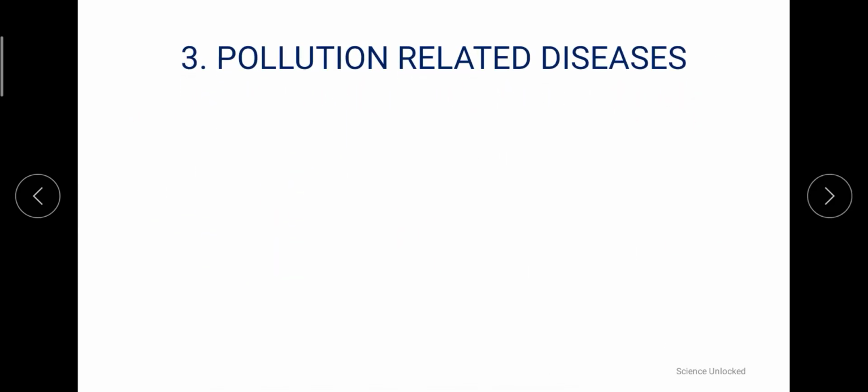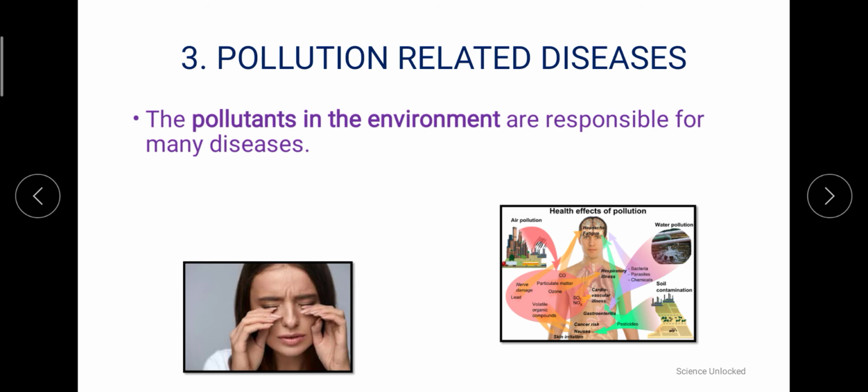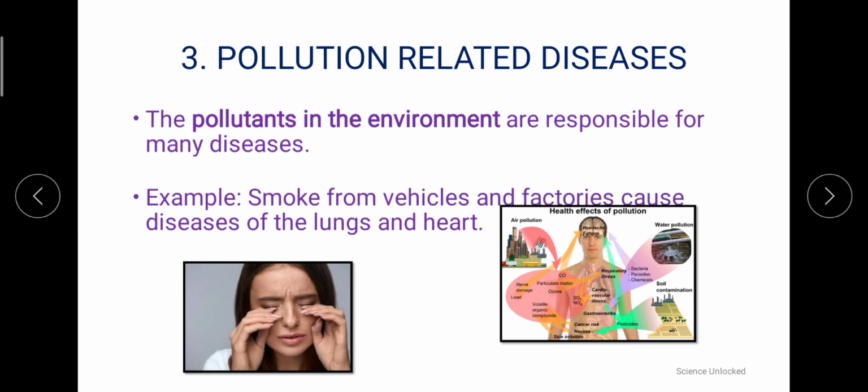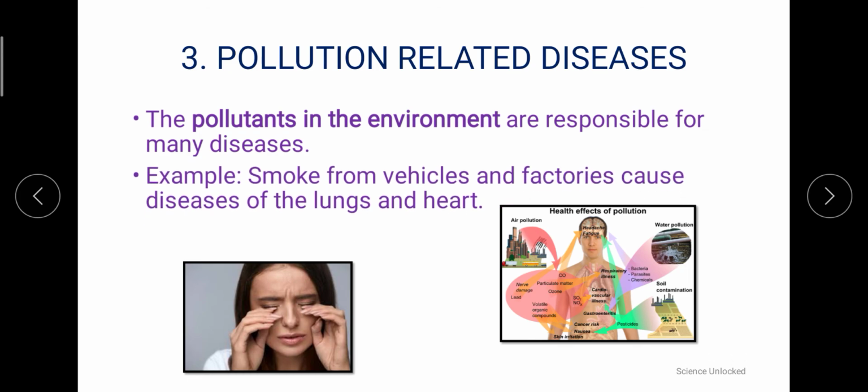Next we have pollution-related diseases, the diseases which are caused by the pollutants of air or water or maybe the environment. In reference to air, we have the very common problem of smoke coming out of vehicles and the different industrial areas and factories, leading to different kinds of diseases affecting the lungs, heart and respiratory system. Similarly, we have the problem of contaminated water as well, where cholera and diarrhea are the diseases that we observe in this scenario.